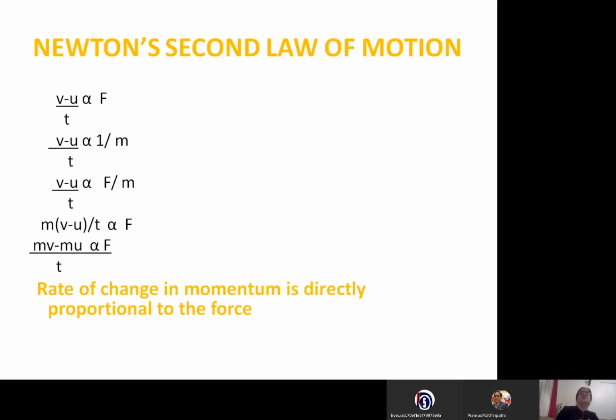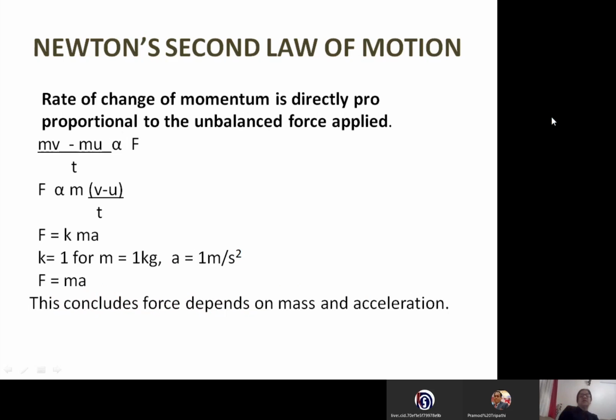So there is no change in momentum of an object because mass of object is fixed, right? From here, we say (mv minus mu) by t is proportional to force, that is, rate of change of momentum is directly proportional to the unbalanced force applied.